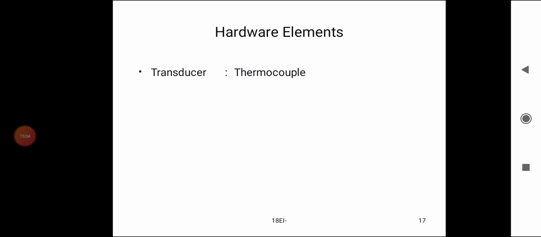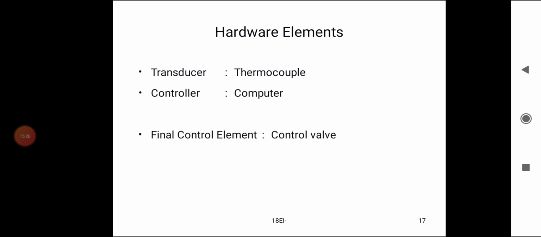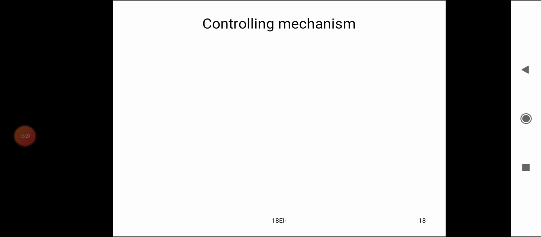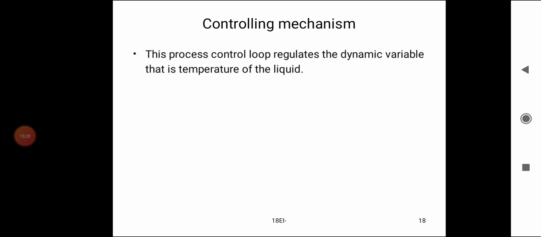Hardware elements: transducer, here we are using a thermocouple as a temperature sensor, which converts the temperature into an electrical signal; controller, computer; final control element, control valve. Controlling mechanism: this process control loop regulates the dynamic variable, that is, the temperature of the liquid.